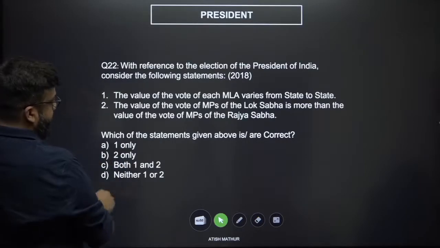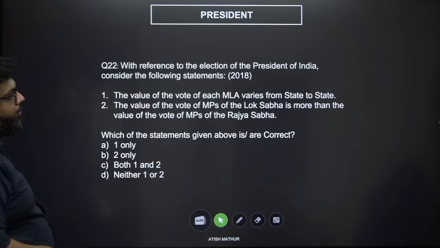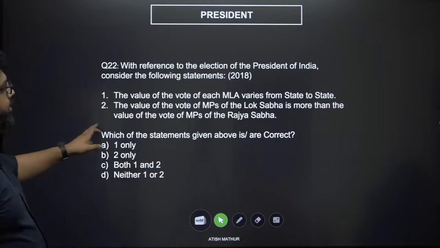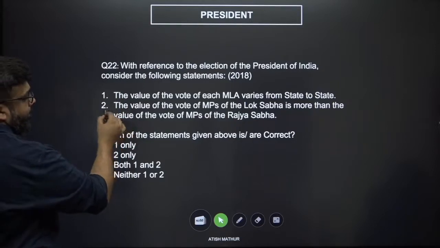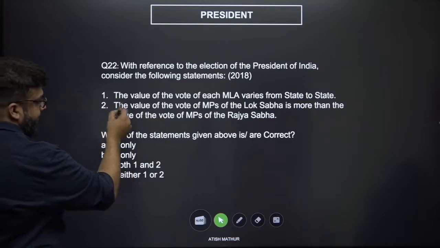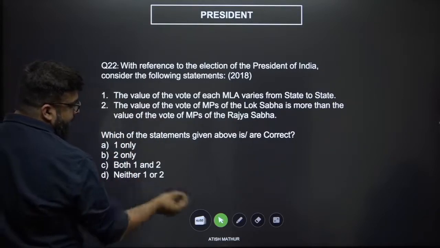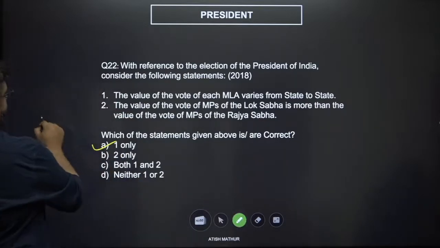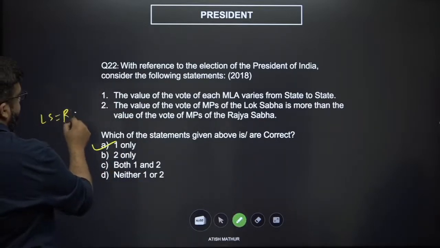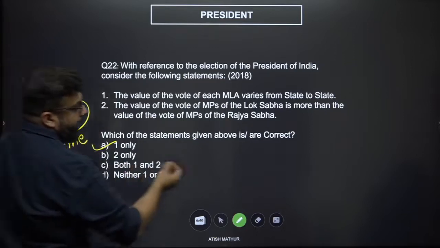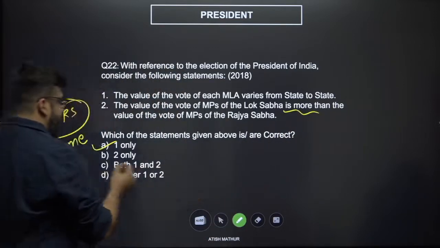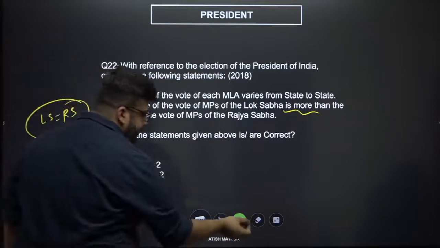The answer here should not be C, both 1 and 2, because the value of the vote is the same, so this is wrong. Both of the values are the same. So the second statement is wrong. The correct answer will only be A, because Lok Sabha and Rajya Sabha MP votes are the same. They're counted the same number of times. This says it's more. So the answer will only be A. I'm sorry. Pardon my mistake.